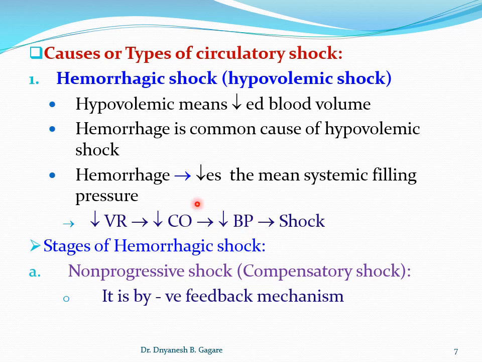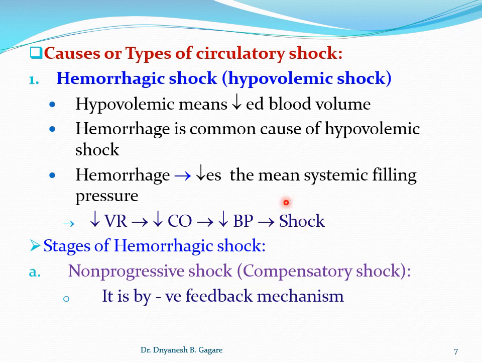If all these parameters decrease, then the blood supply to the tissue is not sufficient, and the cardiovascular system cannot fulfill the requirement of tissues or all vital organs for nutrients and oxygen.